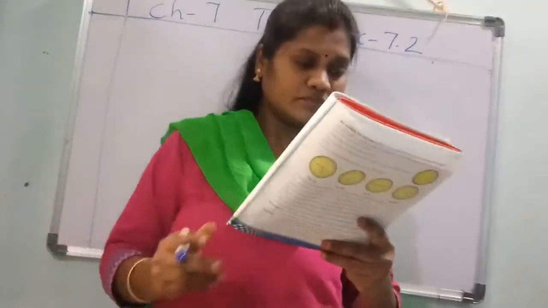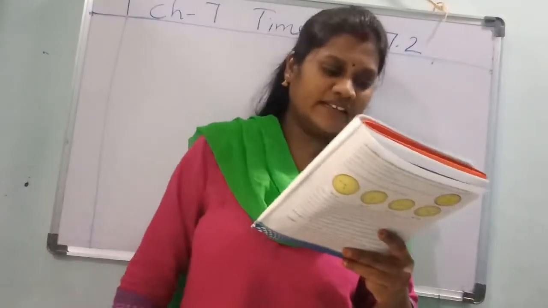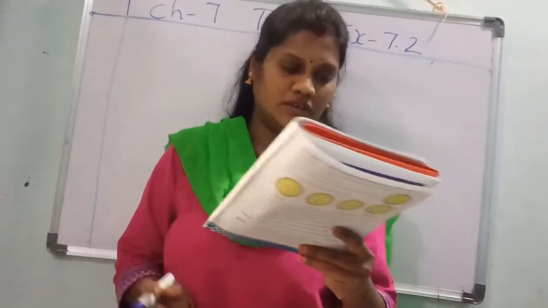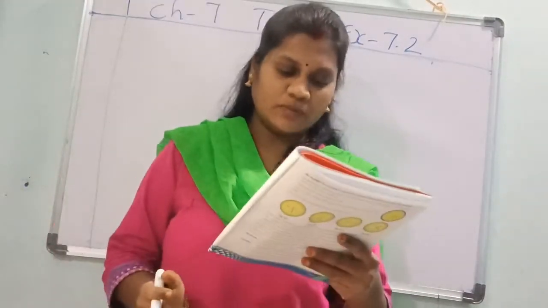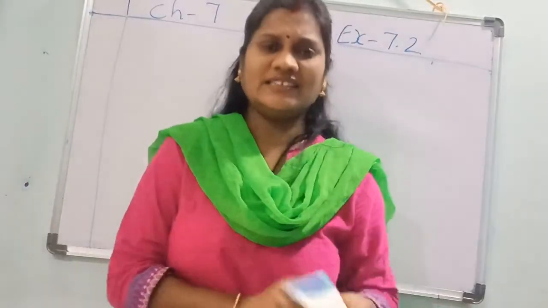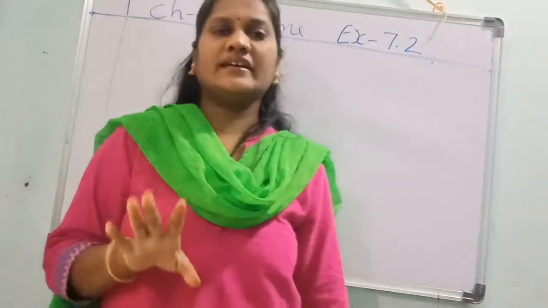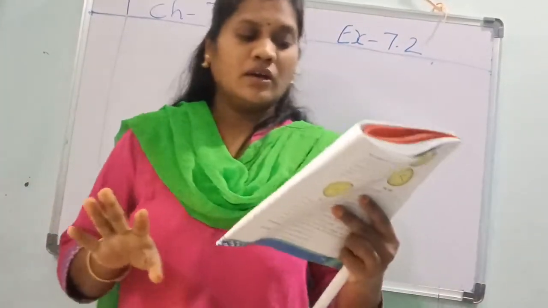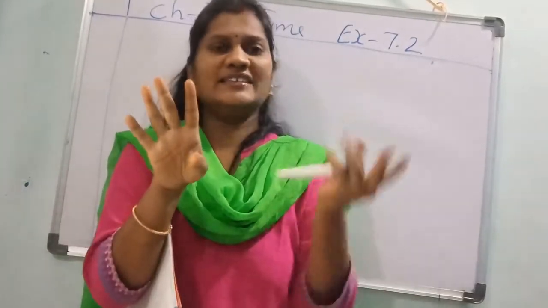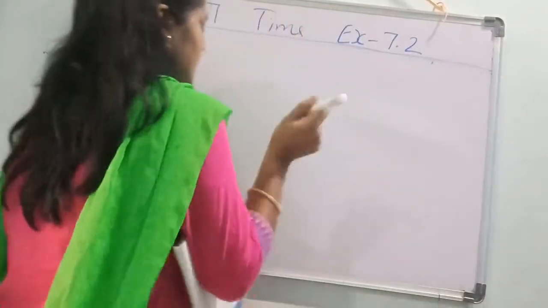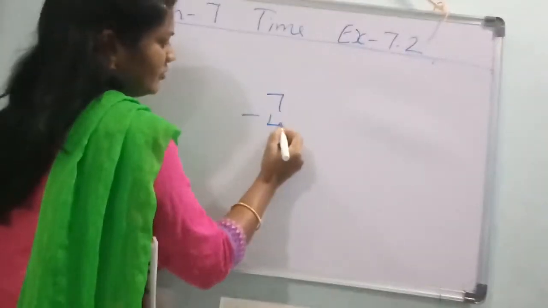Children, take out your textbook. Let us recall reading the time from a clock. See, 7 o'clock is dash hours more than 4 o'clock. 7 o'clock is how many hours more than 4 o'clock? 4 and 7, see, 7 minus 4.